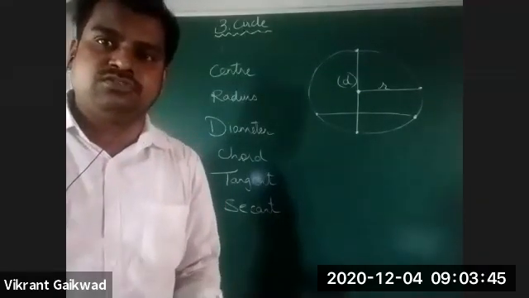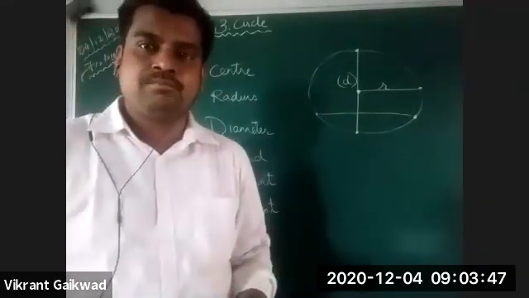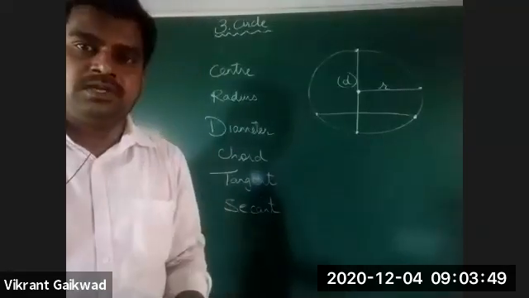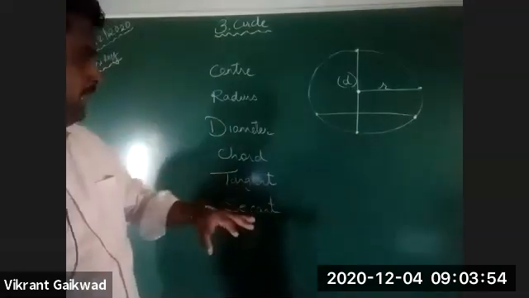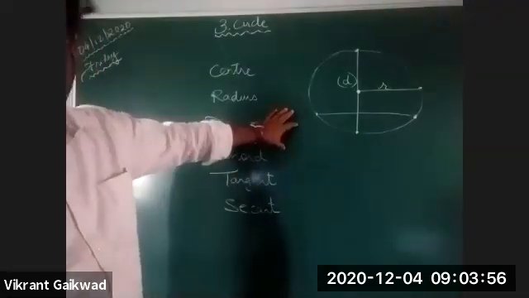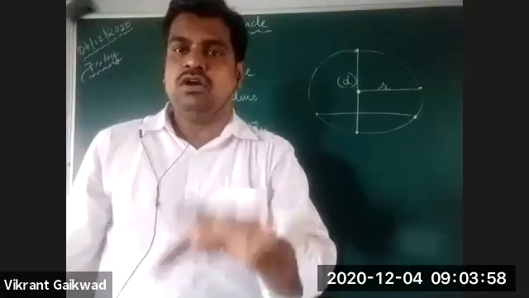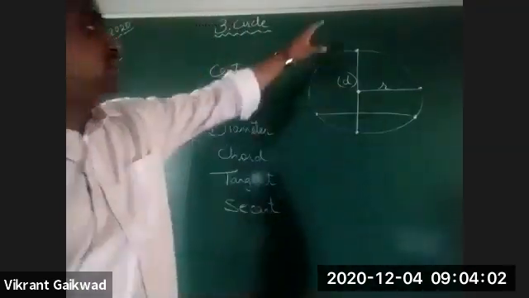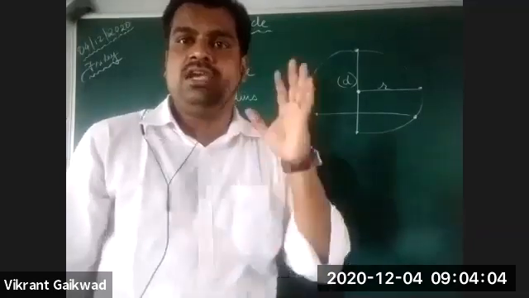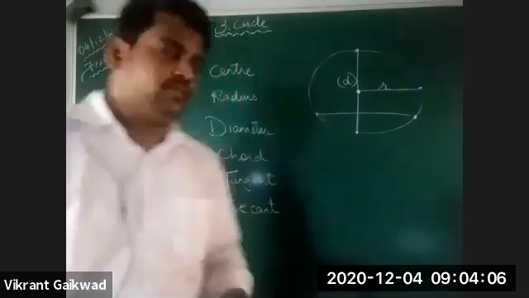You have raised your hand, so you can explain. So your diameter is a chord. It's the largest chord in the circle, your diameter.